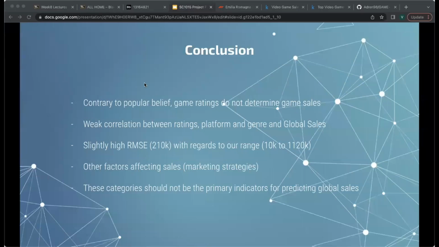To conclude, contrary to popular belief, game ratings do not determine game sales. There is a big correlation between ratings, platform, and genre when compared with global sales. The root mean square value is slightly high when compared with the range of our test data. There are also other factors in play that affect sales, such as marketing strategies. Hence, these categories should not be the primary indicators for predicting global sales.